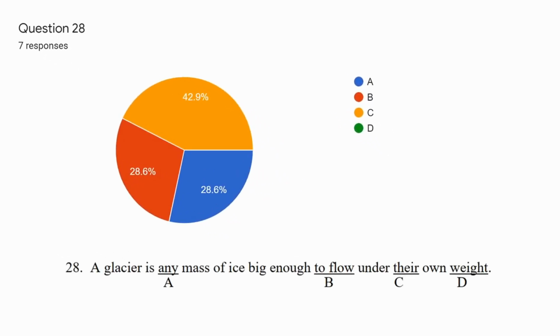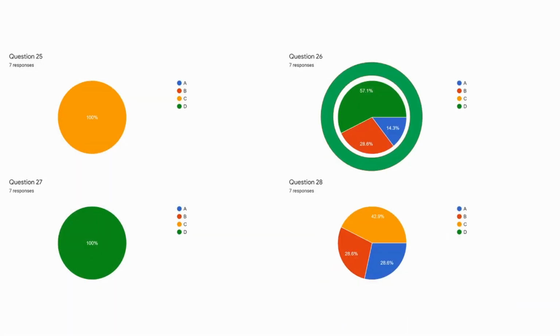28 says, a glacier is any mass of ice big enough to flow under their own weight. This is the same issue as before with subject and pronoun agreement. In this case, the subject is a glacier, and later on we see the pronoun their. But a glacier is singular, and their is plural. So we need to change their to its. So for 28, the correct answer is C, but that didn't get a majority.